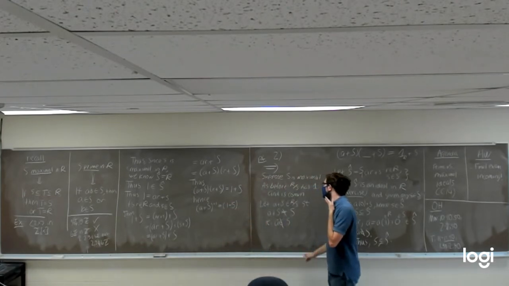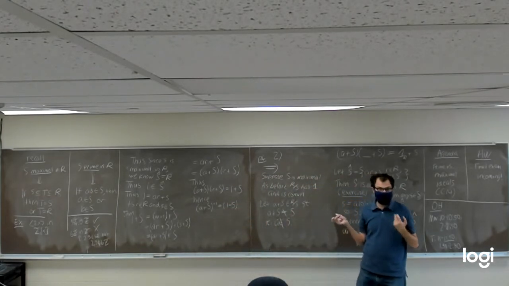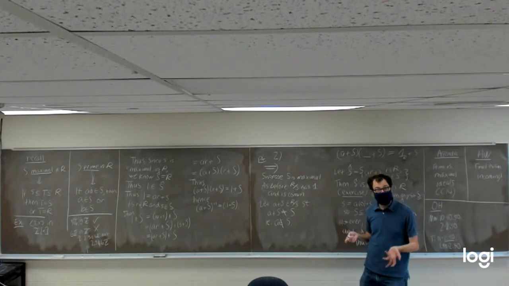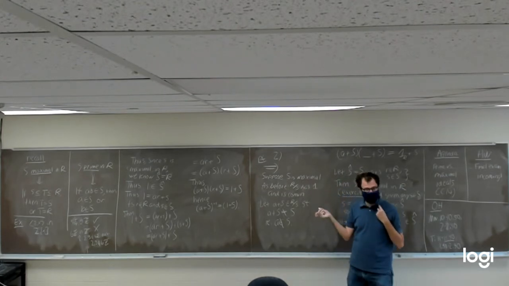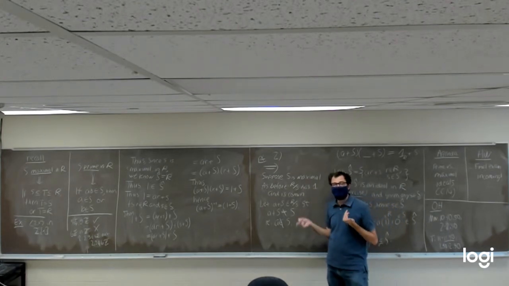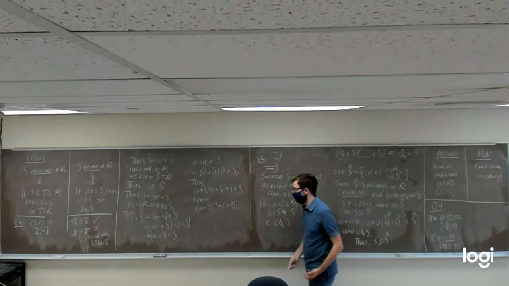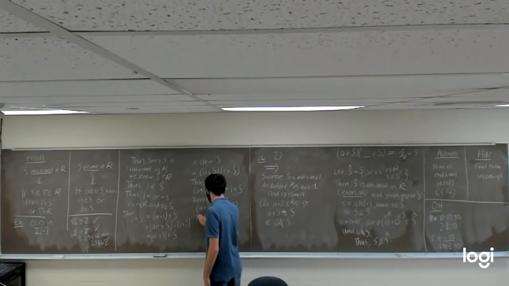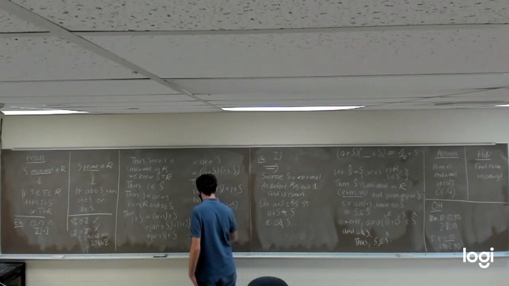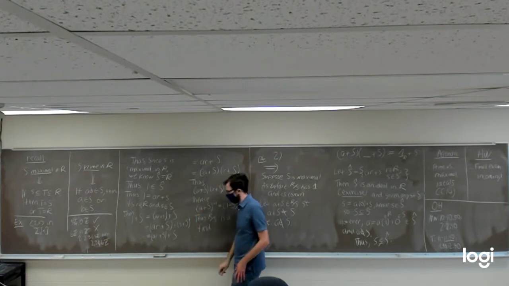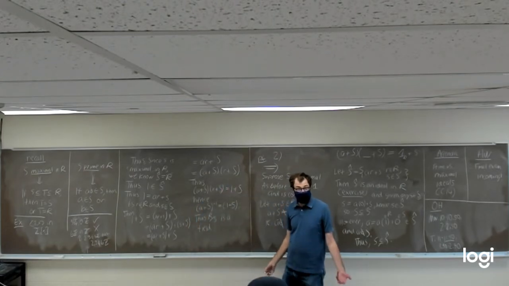So this arbitrary non-zero element in R mod s has to have had a multiplicative inverse. That, combined with the fact that R mod s has a multiplicative identity and it has commutativity, that's enough to then tell us R mod s must be a field. And there we have it.